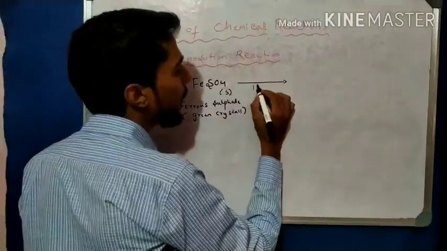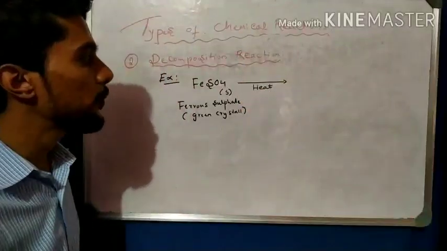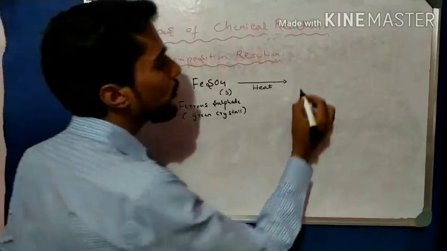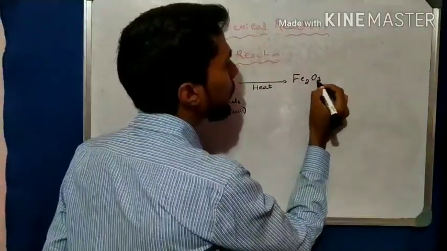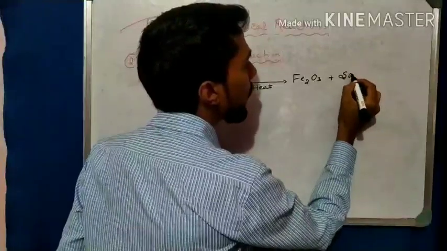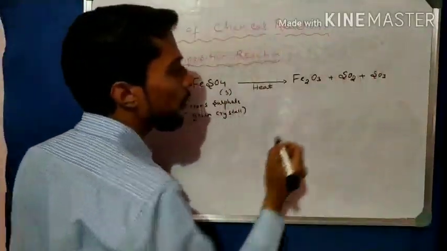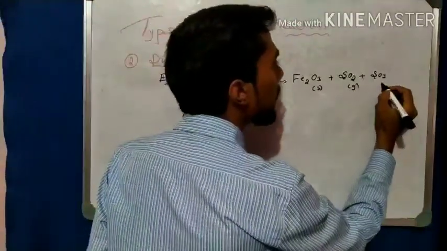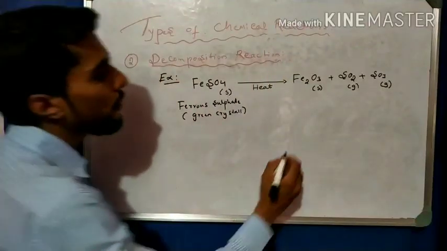When ferrous sulfate is heated in a test tube, we observe that Fe2O3 plus sulfur dioxide and sulfur trioxide are obtained. Fe2O3 is in solid state, and the sulfur dioxide and sulfur trioxide are in gaseous state.